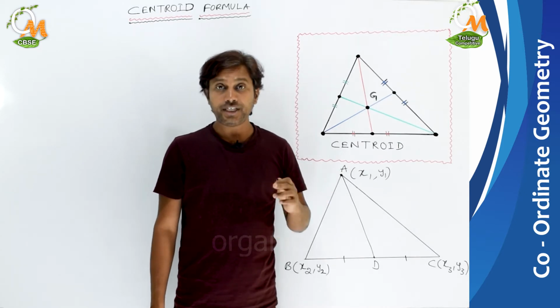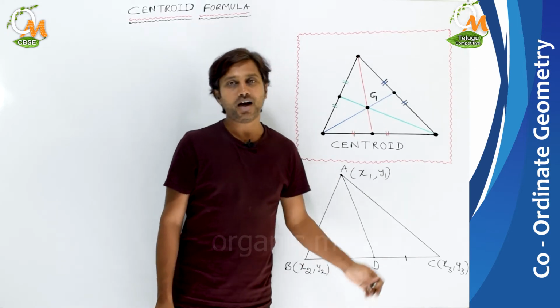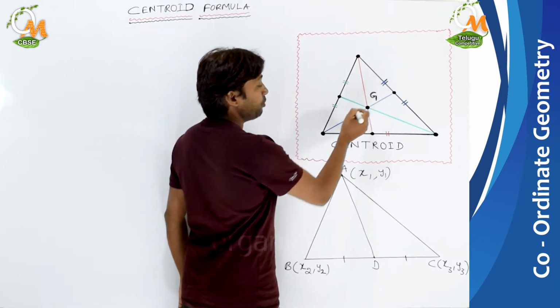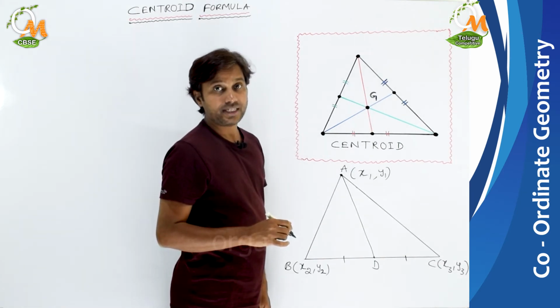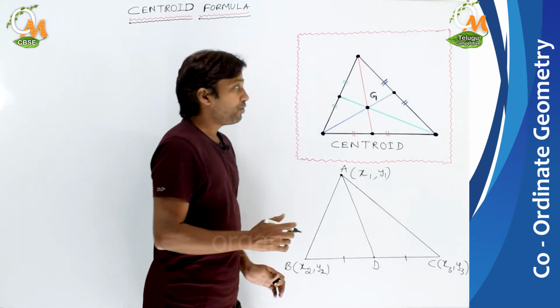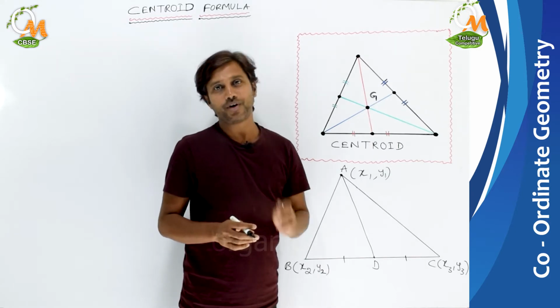So that is called centroid. And today we need to get the formula according to coordinate geometry about centroid. Now let me tell you one more thing. One more property regarding the medians and centroid in a triangle is that the centroid divides every median in the ratio 2:1.